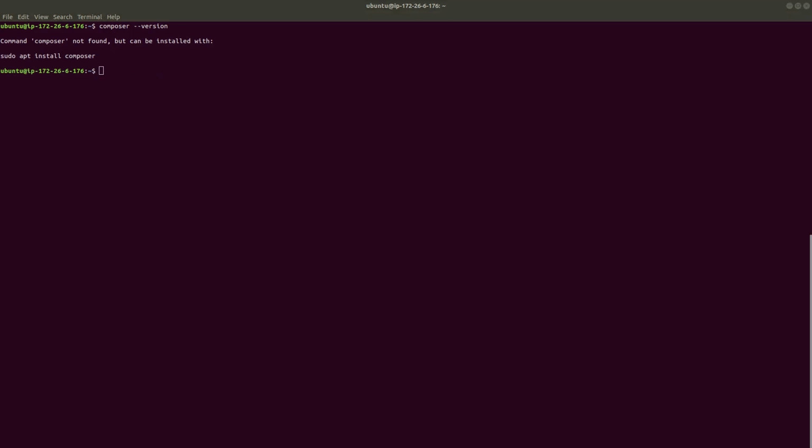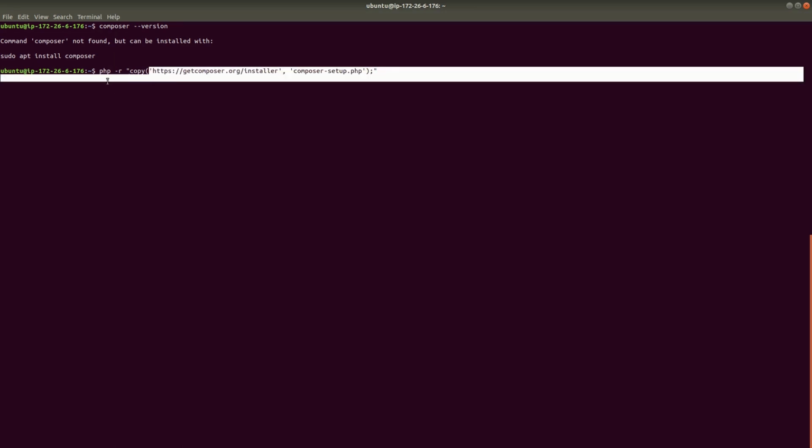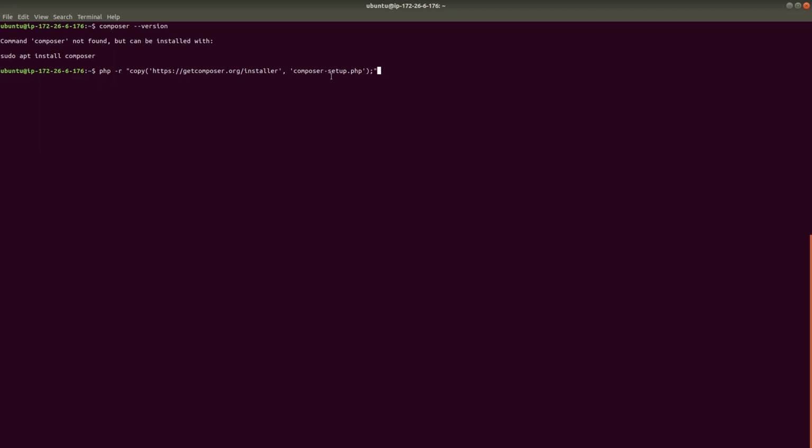The first command is this, which is the path of the Composer installer, and the PHP copy command will copy the composer-setup.php from this server host.